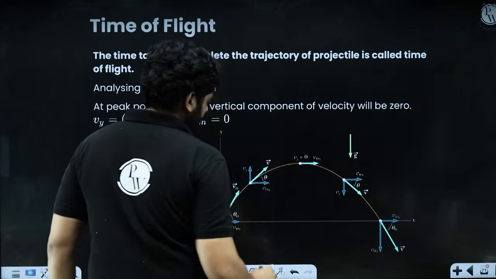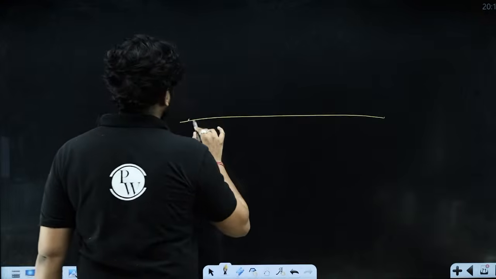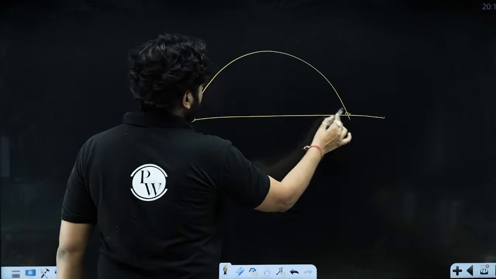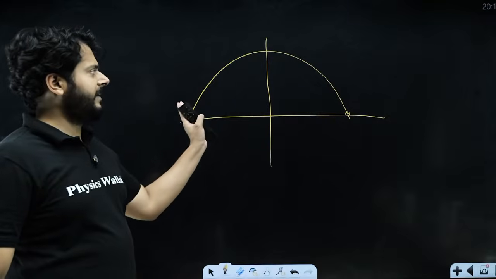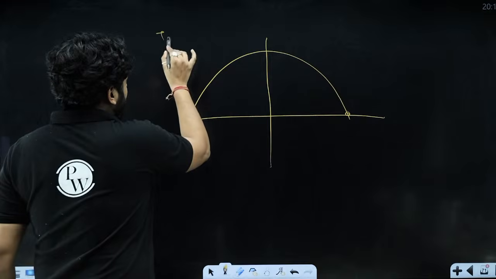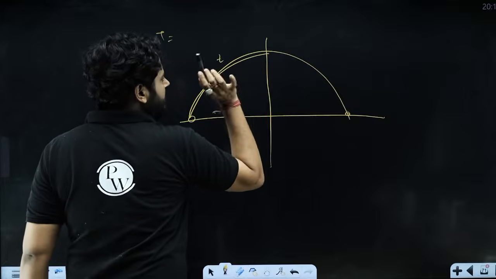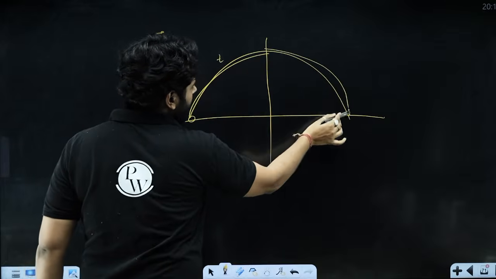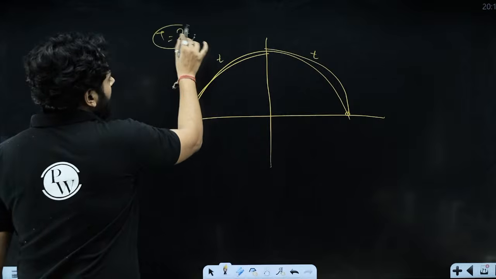Okay, let me explain first, right? Imagine we are dividing a projectile into two parts. We are calculating the total time of flight. The total time of flight will be the time taken from here to here. If it is a small t, the same time will be taken to come from here to here, t, right? So total time of flight will be 2t. Why am I doing that?